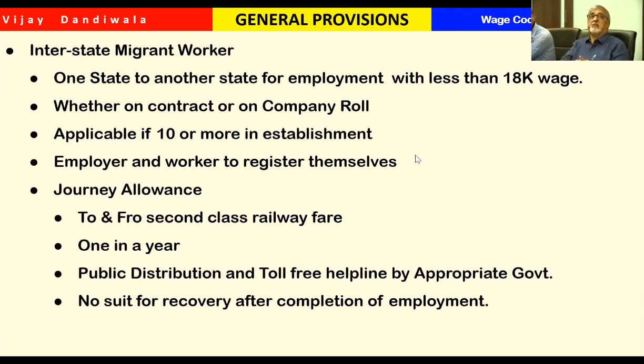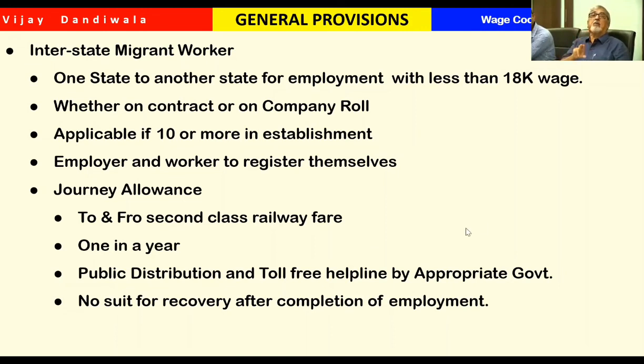What is that different treatment? Every year we have to reimburse to-and-fro second class railway fare. That will be a lump sum amount, but that lump sum amount should not be lesser than the second class railway fare.